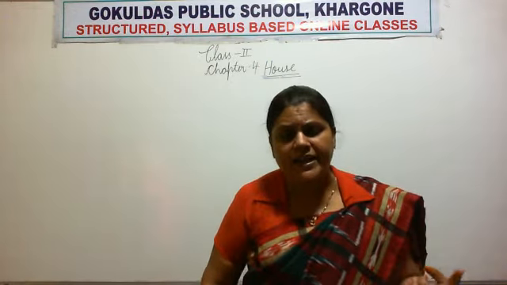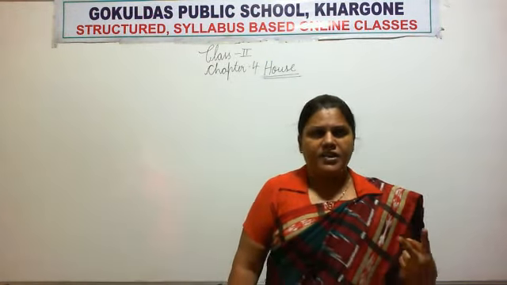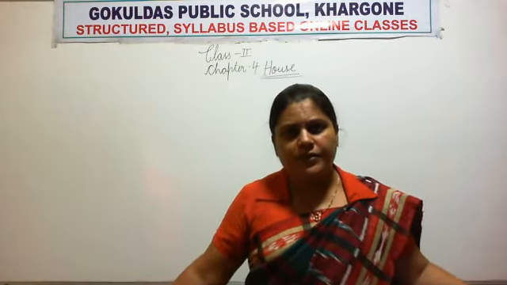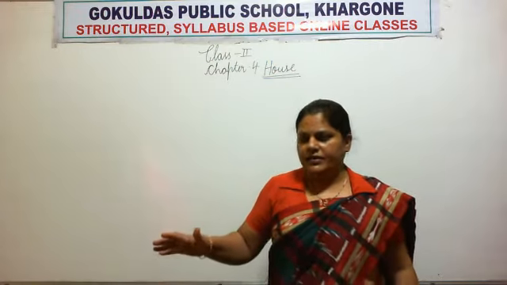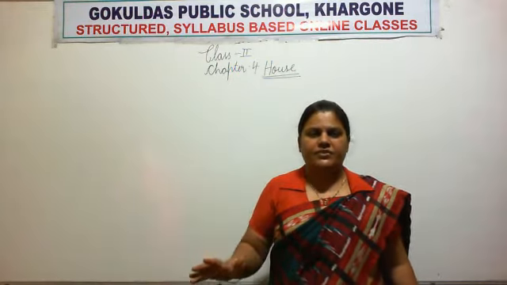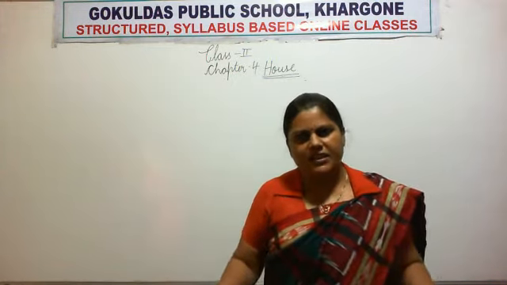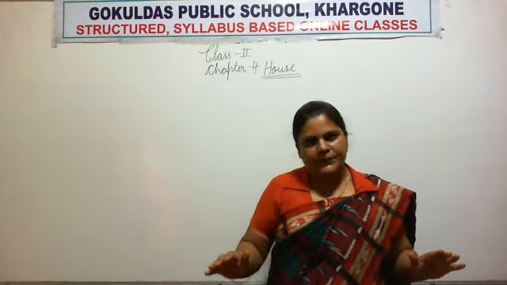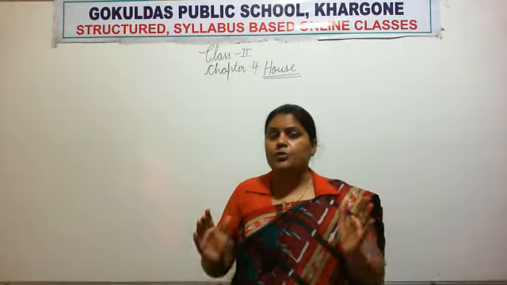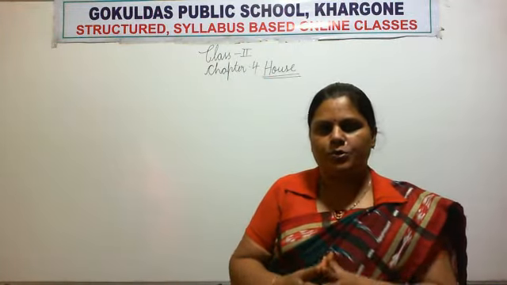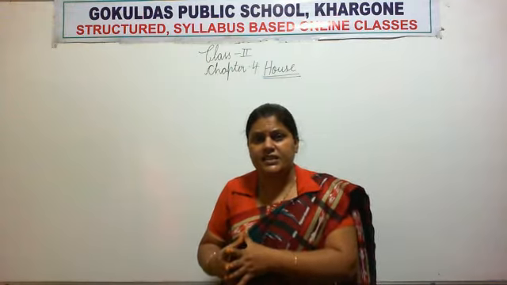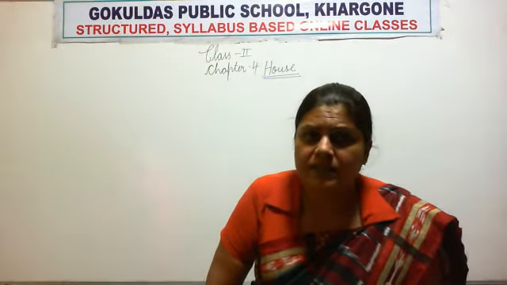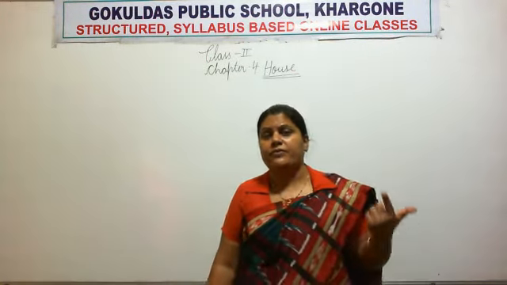So there are two kinds of roofs given in your book. First one is the flat roof and second one is the sloping roof, है ना. See, we all are living on a plain surface, in plain areas, है ना. That's why we all are using flat roofs, right? And people who are living in mountain areas, which kind of roof will they use? Can they use flat roofs? Then what will happen if they use flat roofs?